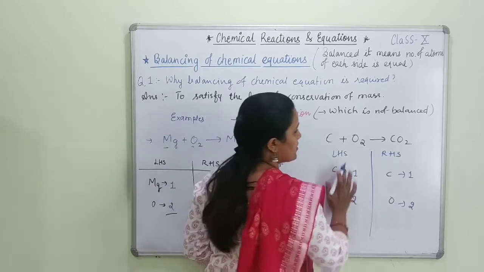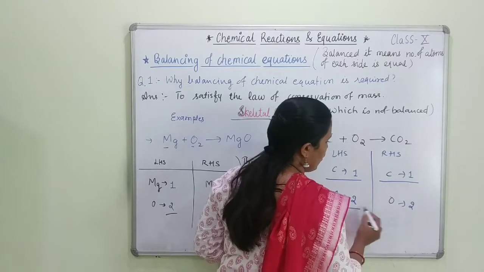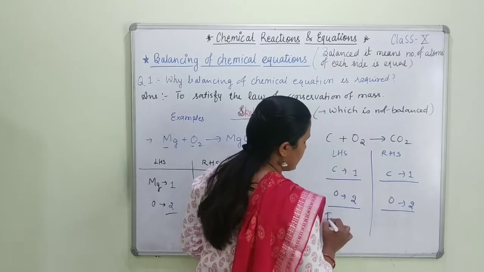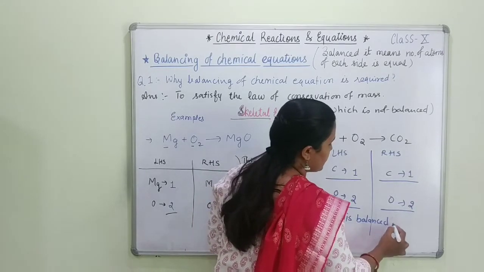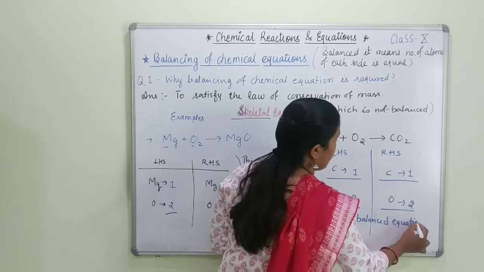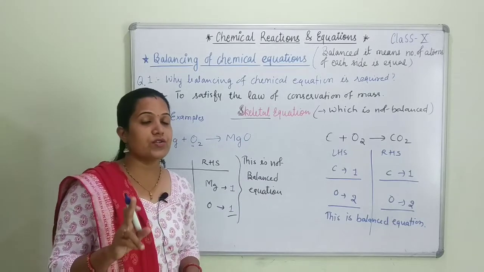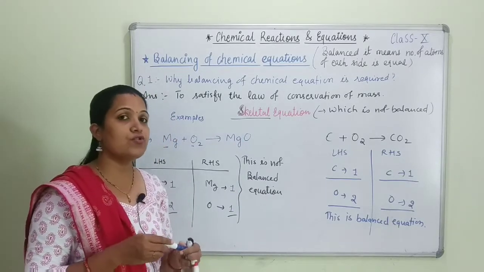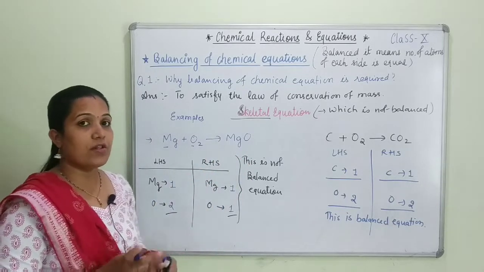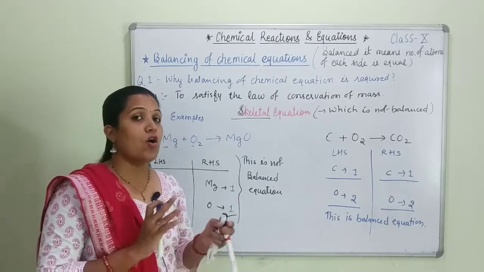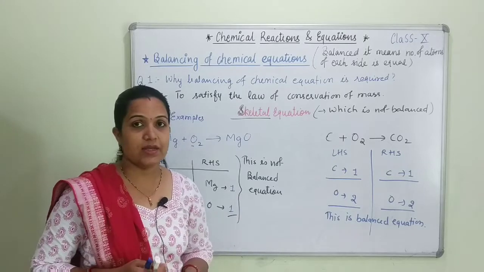So when we study this, we can observe that one carbon, 2 oxygen, 2 oxygen. It means this is a balanced equation. This equation is already balanced. So whenever you get a question in the exam to balance, you have to first check whether it is a balanced equation or not. If it is already balanced, we write that it is an already balanced equation, and if it is not balanced, we will study how to balance a chemical reaction.